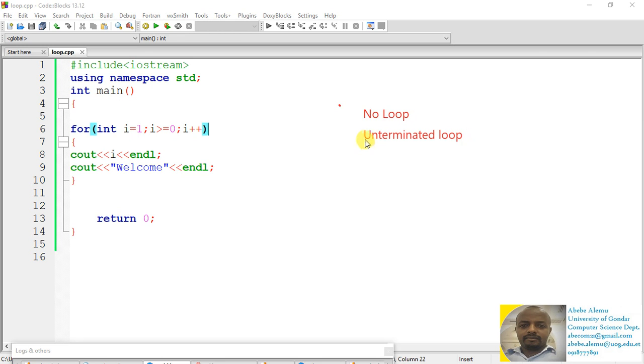And then in the case of the for loop, if you have more than one statement in the for loop, make sure that the bracket is mandatory. So adding a bracket is mandatory if the number of statements is more than one. So these are the very important points that you should keep in mind when you deal with a loop statement.